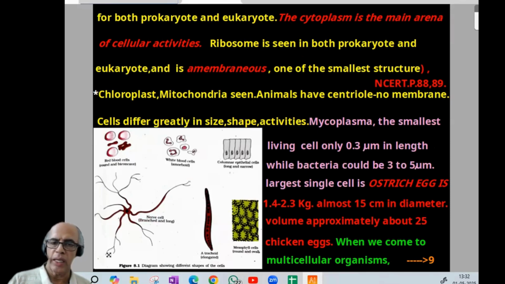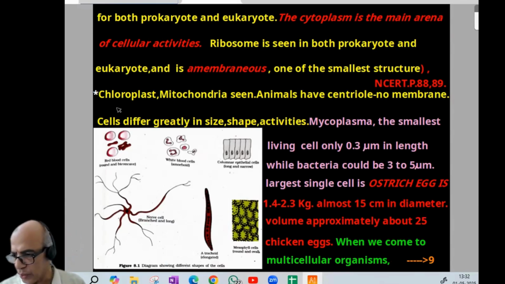Ribosome is seen in both prokaryote and eukaryote. Remember, ribosome is a non-membranous cell organelle seen in prokaryote also, like mitochondria and plastid are also seen. And ribosome is one of the smallest structures. NCERT page number 88, 89.